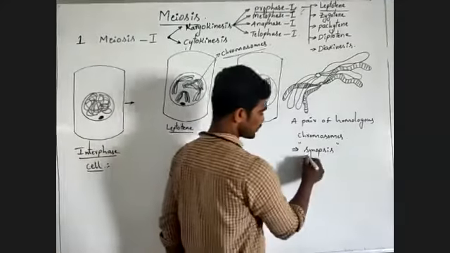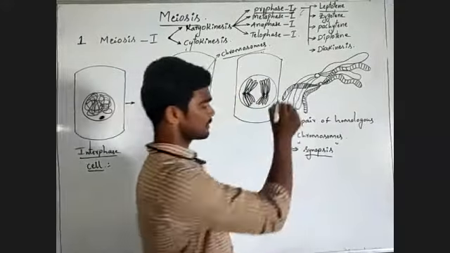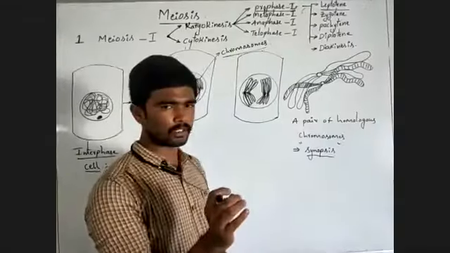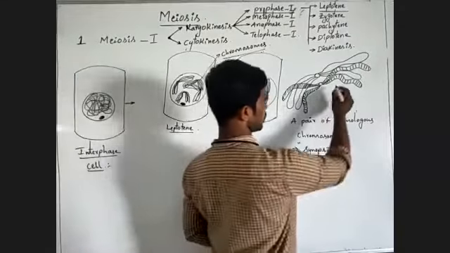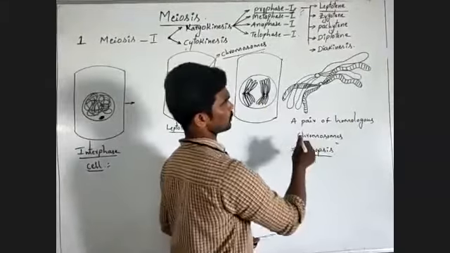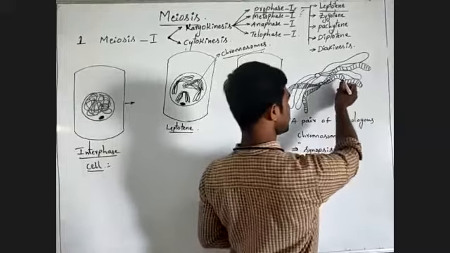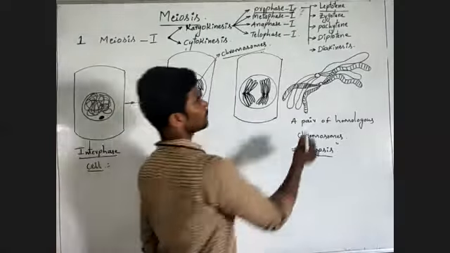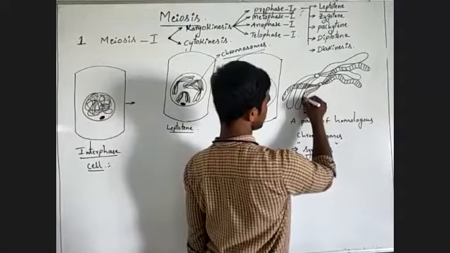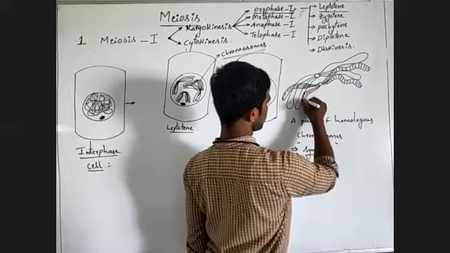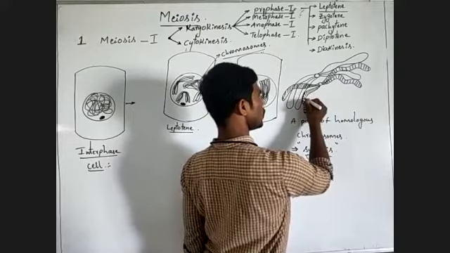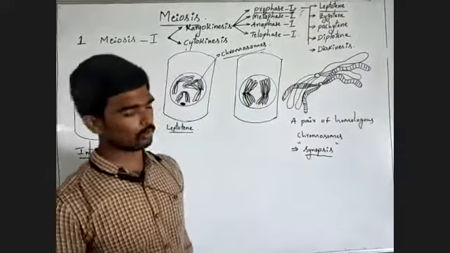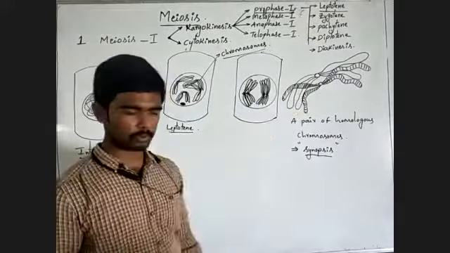During the synapsis process, some synaptonemal complexes are formed. Listen carefully here. Some synaptonemal complexes are formed between the chromatids of the two homologous chromosomes. Observe here, for example, this is a complex formed between the two chromatids of two different chromosomes, means two homologous chromosomes.